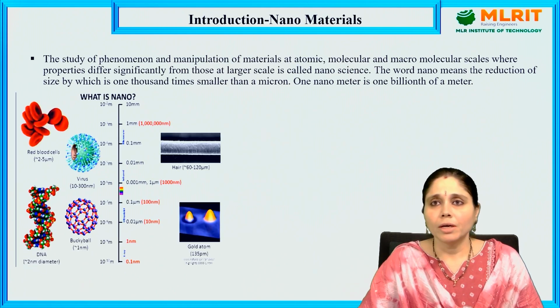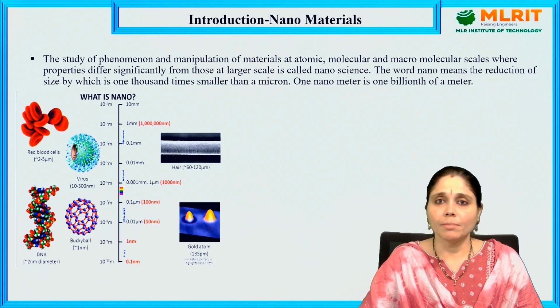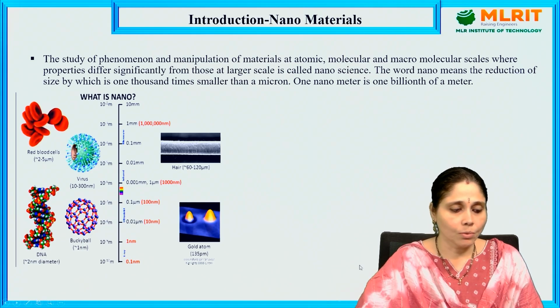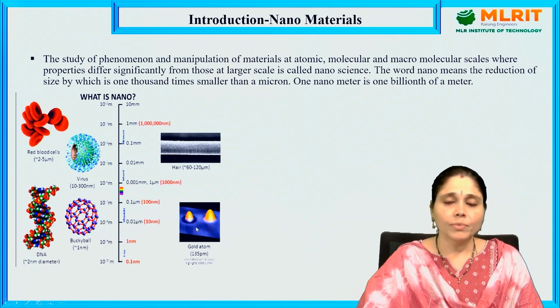Today we are going to learn about nanomaterials. Nano means 10 to the power of minus 9 meters. 1 meter is equal to 10 to the power of 9 nanometers. You can see some figures over here: our red blood cells, DNA, buckyball, hair, and gold atom. These are a few examples that show how small they are.